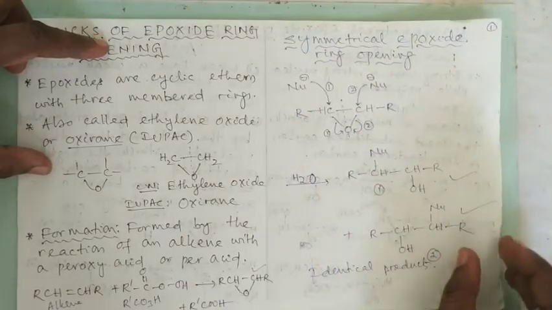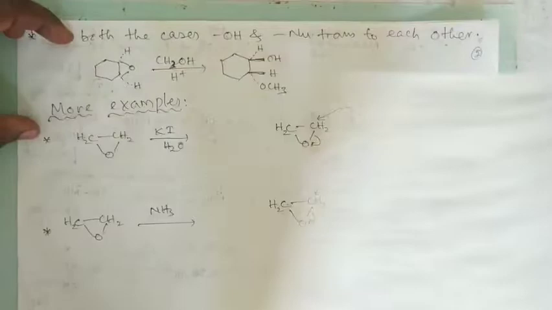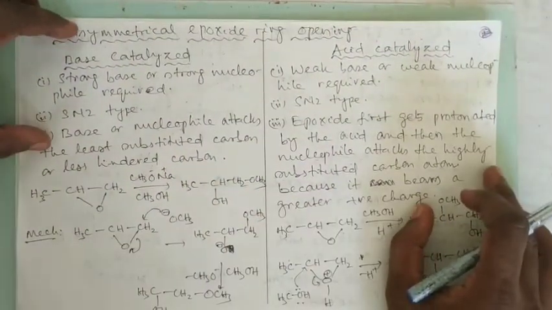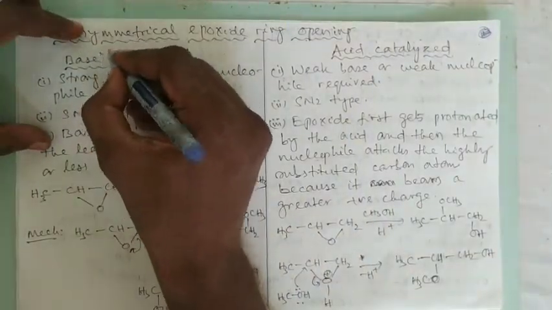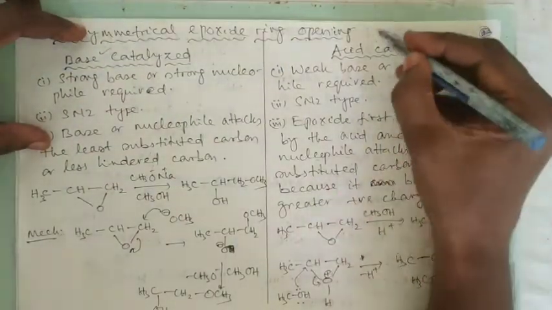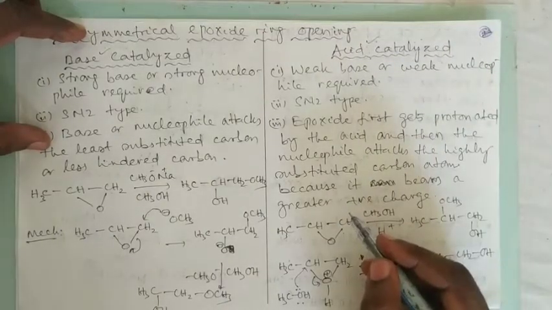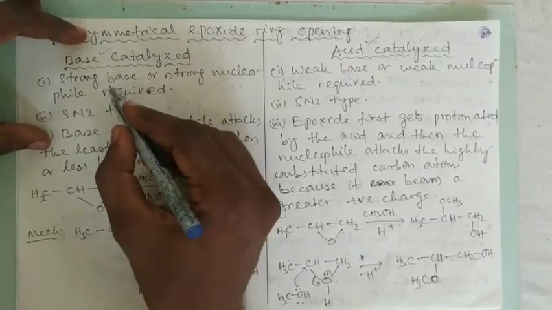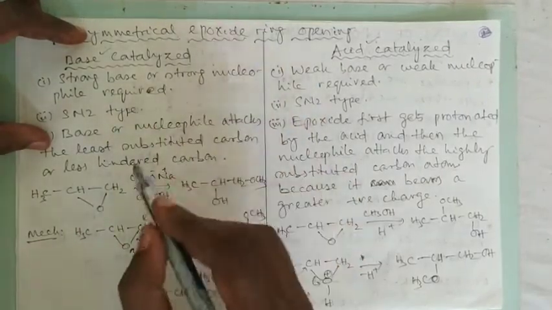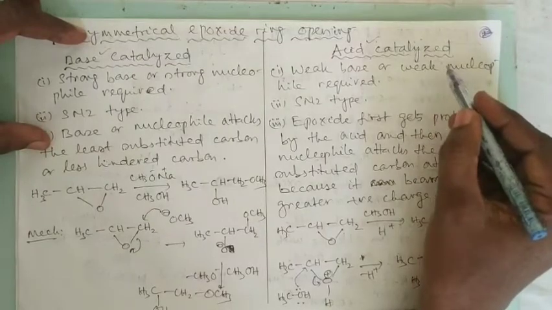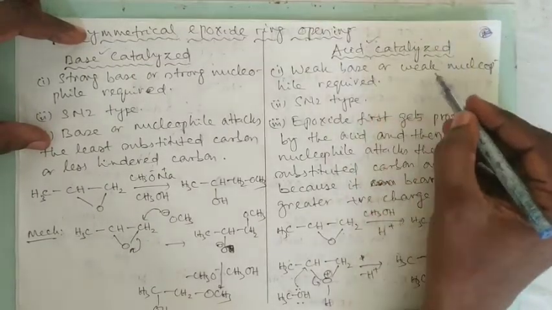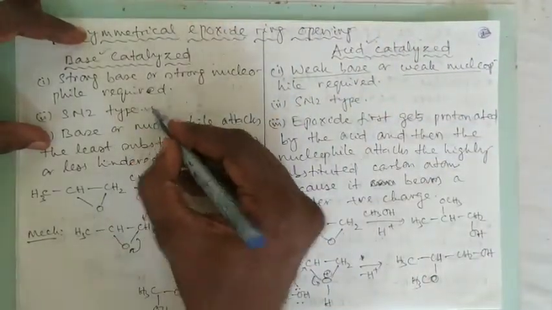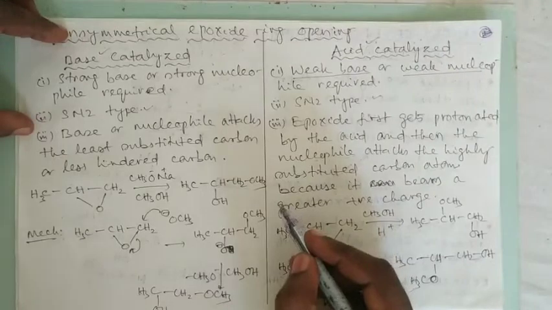But when the epoxide is unsymmetrical, then the case is different. Now this epoxide ring opening can take place in two different conditions. It can be base catalyzed, and it can also be acid catalyzed. When it is base catalyzed, we need a strong base or strong nucleophile. In case of acid catalyzed ring opening, we need a weak base or weak nucleophile. In both the cases, the reaction is SN2 type.